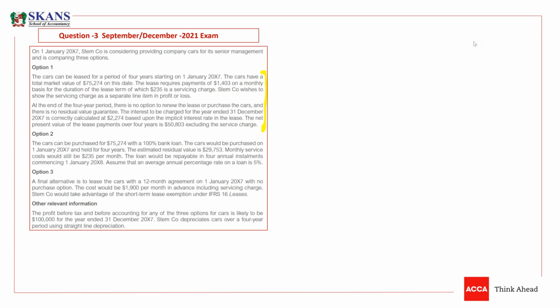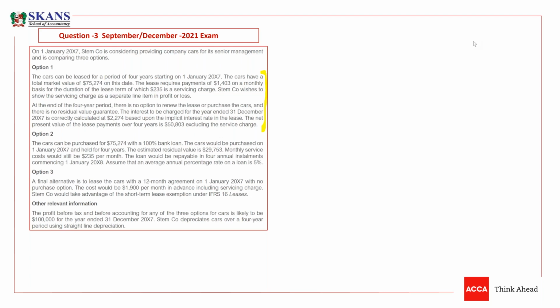As a lessee, this is option one, guys. As a lessee, we recognize an asset at cost and we need to book a lease liability. It is a 4 year lease. So let's understand what is given and what other information is available.